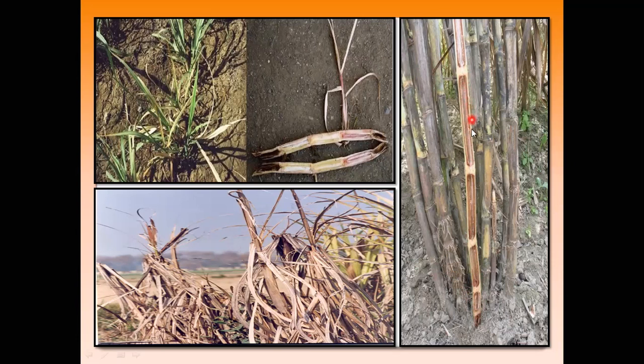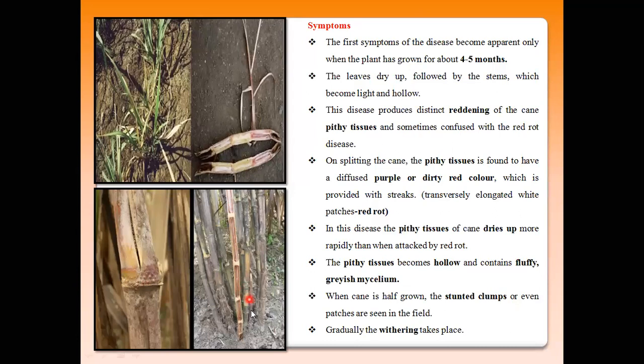Normally the pithy tissue is creamy white in color, but Fusarium-infected pithy tissue becomes red in color, and these red stripes are generally seen inside the mature cane. In this way it reduces the quality of the juice and also reduces the yield of sugarcane per hectare.